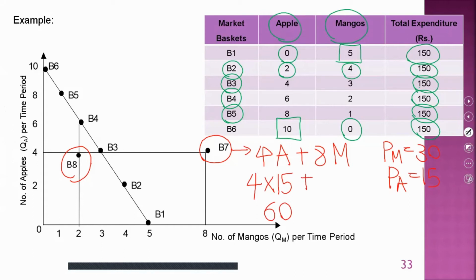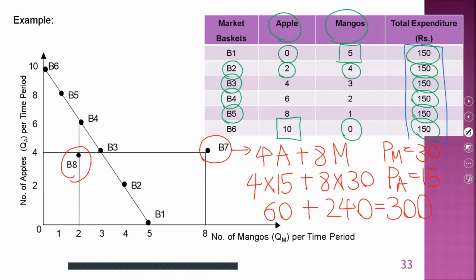And the person is consuming 8 units of mangoes. The cost on mangoes is 8 into 30, 240 rupees. So in total, to consume at point B7, the person needs an amount of 300 rupees, which is beyond the available budget.